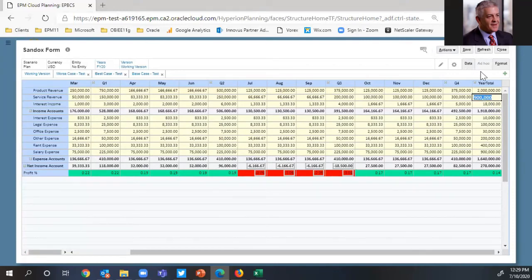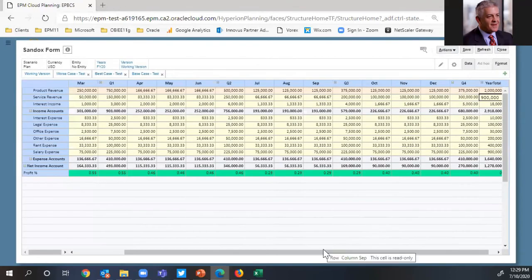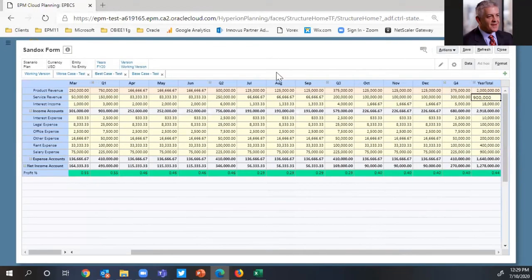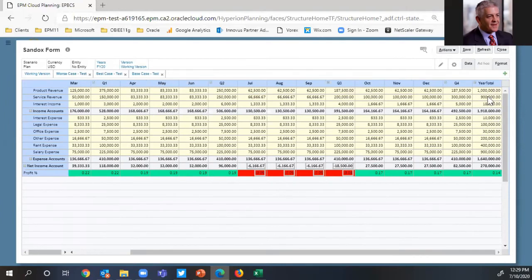And hit enter. And I'm going to go ahead and save my data there. Right, so now I've updated my product revenue to $2 million. And for a worst case, I'm going to make that, let's just say, 1,100,000. Okay, and then hit save there.